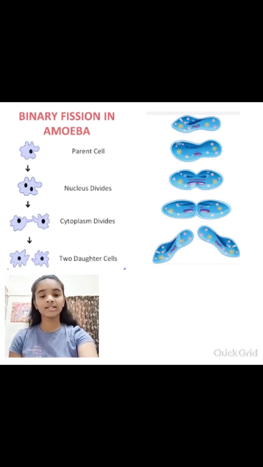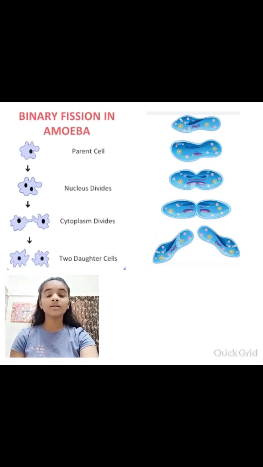Next question is, what is meant by binary fission? The answer is, binary fission is a process in which a parent cell divides into two halves called the daughter cells. Next question is, explain the process of binary fission.